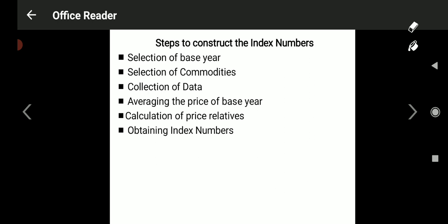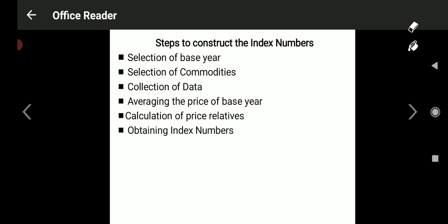Suppose you are calculating the index number of consumer goods. You are not supposed to take producer goods or perishable goods. If you are calculating the index number of durable goods, you are not supposed to choose non-durable goods for that calculation. If you do, your calculation may go wrong. Whatever goods and services you choose must be related to your calculation. So selection of commodities is very important for the construction of index numbers.